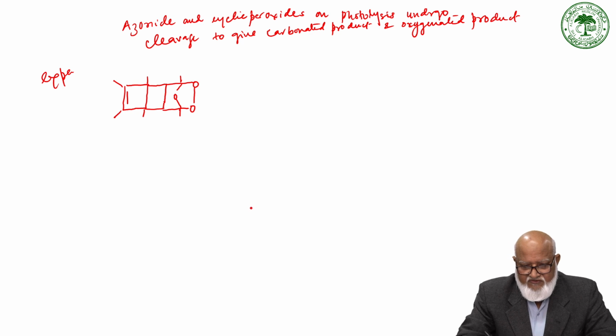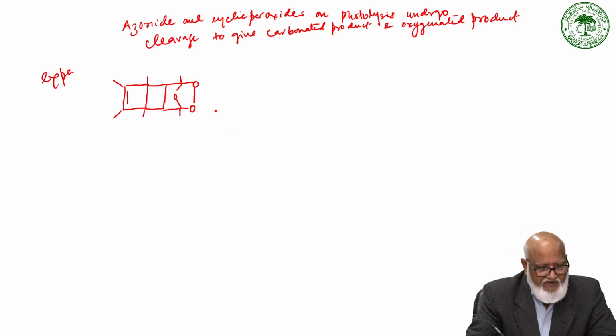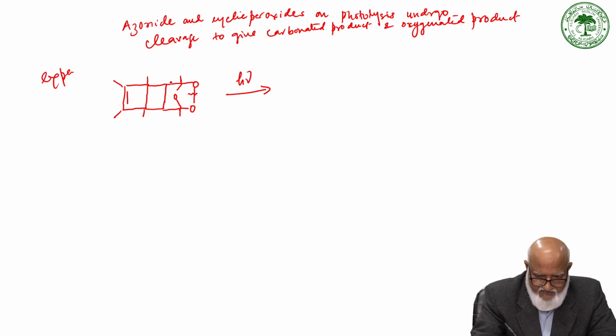So it is an ozonide, and on photolysis, h nu, it undergoes cleavage here as well as here, and gives rise to Dewar benzene.